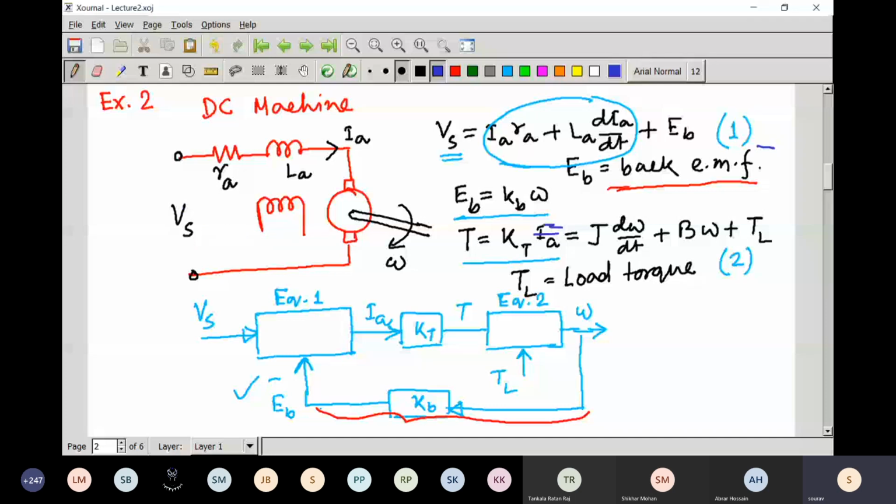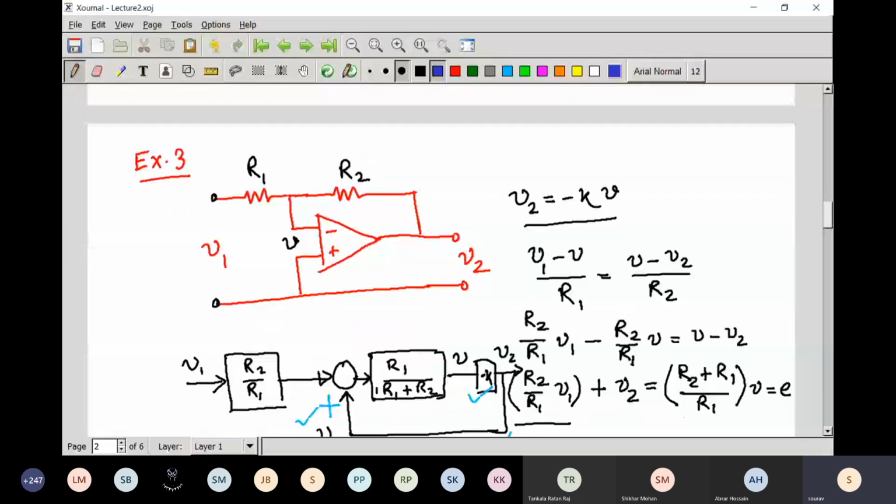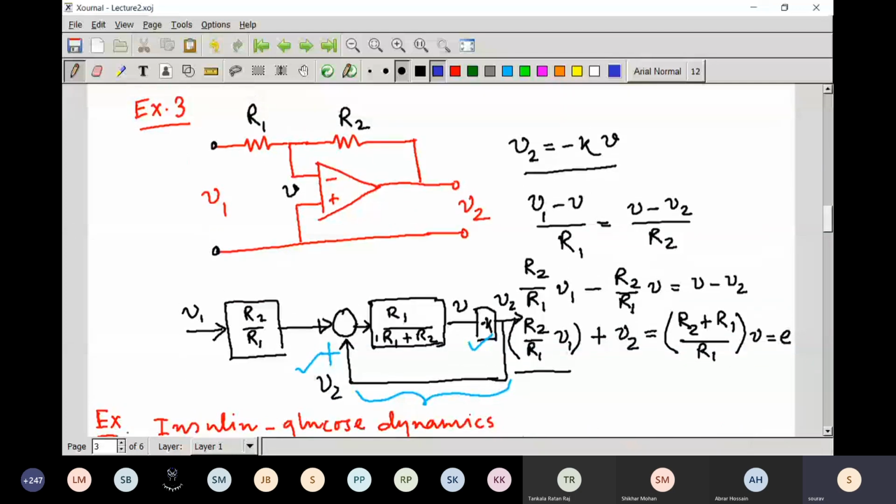And from here you can see that it is actually negative feedback. In case of this op-amp circuit, it is clear that whenever you take it as the inverting terminal, then it is using positive feedback. If you change it, it would be negative feedback. It depends on you what type of feedback you will be using.